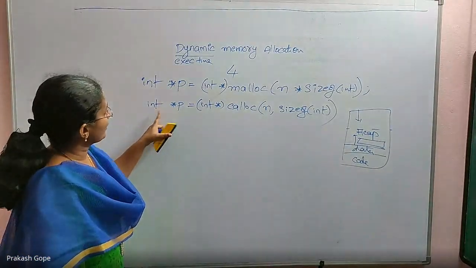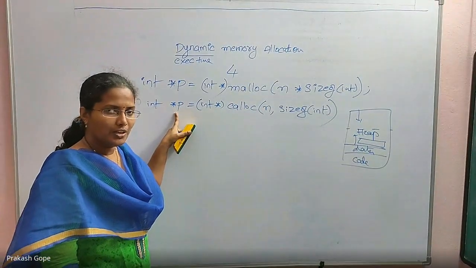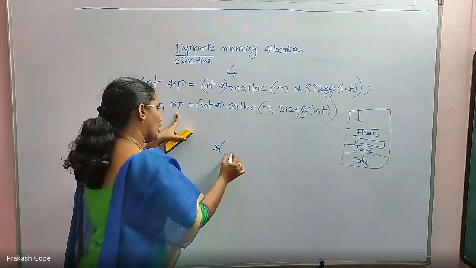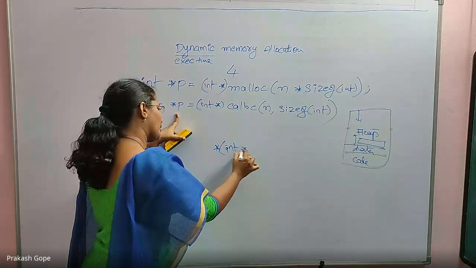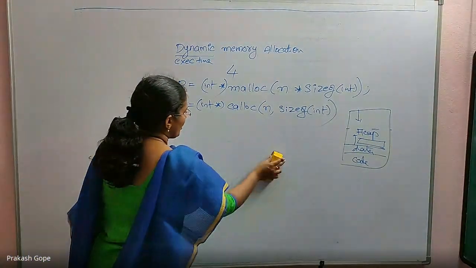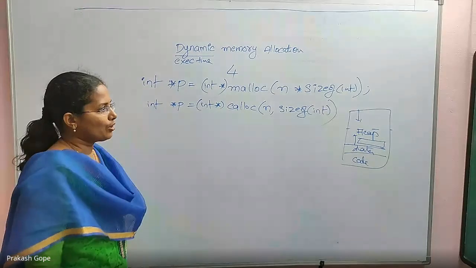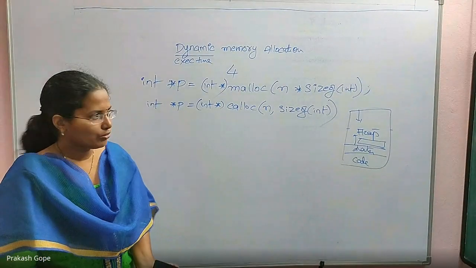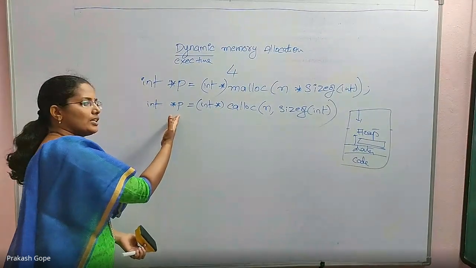What if I hold it in a void pointer? That's okay, but every time you use dereferencing to access its content, you have to do a typecasting. This is the problem. Instead of that, because as a programmer you know what you want to store in the block, you do a typecasting for that and hold it in that pointer only, so that you can straight away say P plus 1.